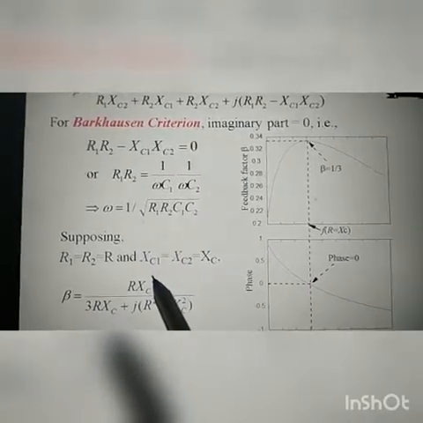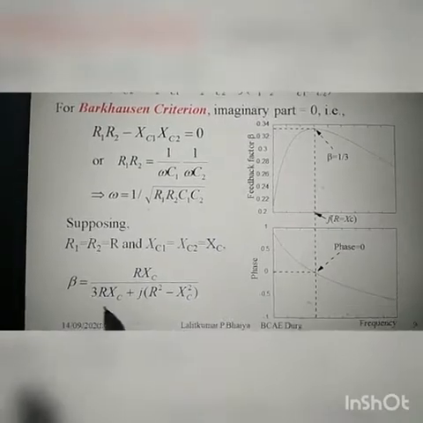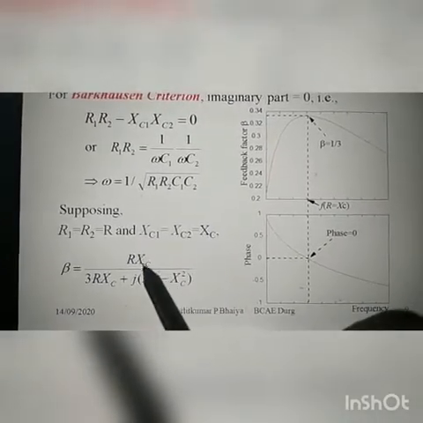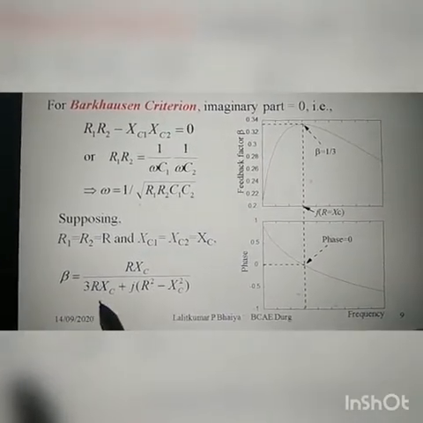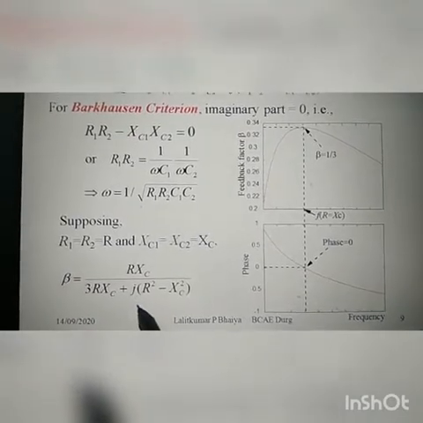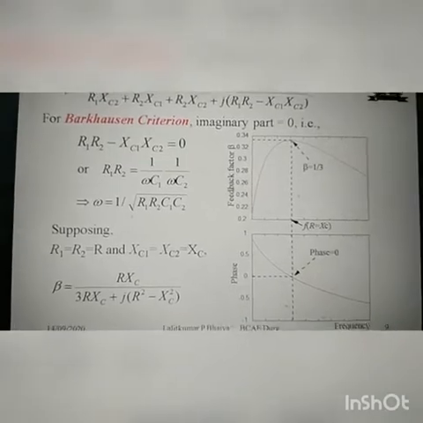Let us put R1 equal to R2 equal to R, and the capacitor values are also the same. That means XC1 is equal to XC2 is equal to XC. Then the beta factor will be: R into XC upon 3R into XC plus j into (R squared minus XC squared).